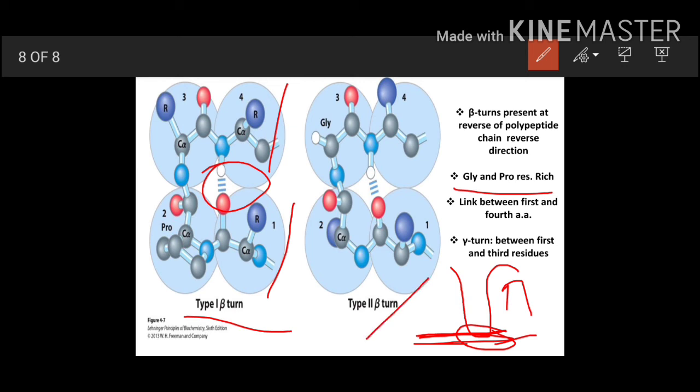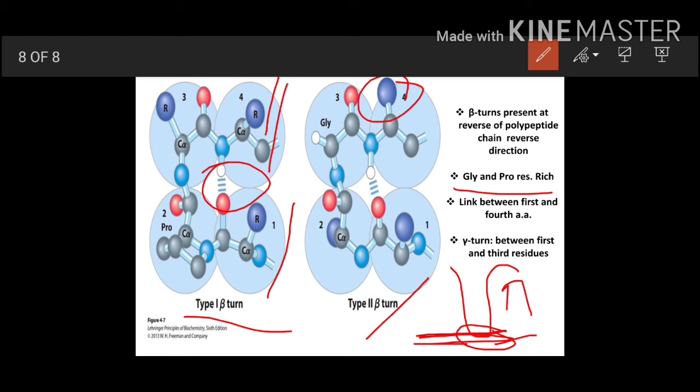Now what is the difference between type 1 and type 2? It is the difference in positioning of the C alpha atoms and R group. You can see here the R group is protruding outside. So these are the two types of beta turn.